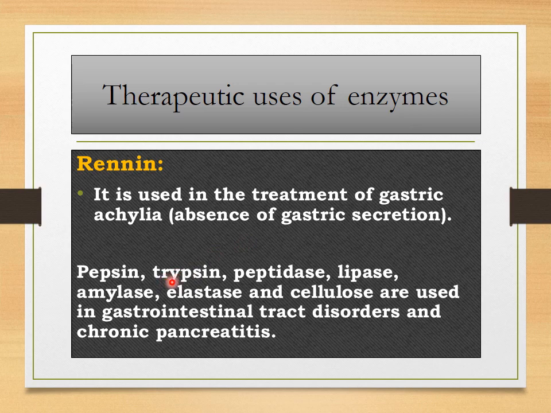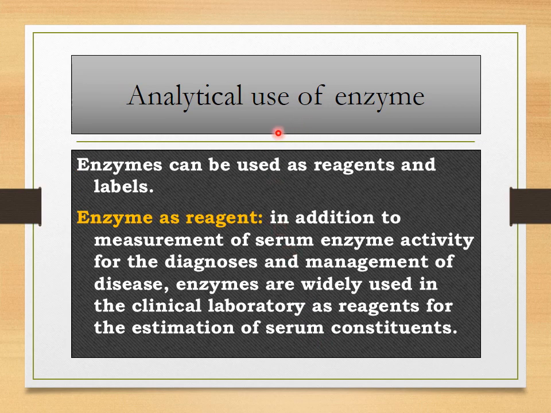Other enzymes like pepsin, trypsin, peptidase, lipase, amylase, elastase and cellulase are also used in gastrointestinal tract disorders and chronic pancreatitis. Now the second, that is therapeutic uses, we have finished. Now we come to the analytical uses of enzymes. Analytical uses: enzymes are of two types, that is, they are used as reagents and enzymes are also used as labels. So the first is enzymes which are used as reagents.